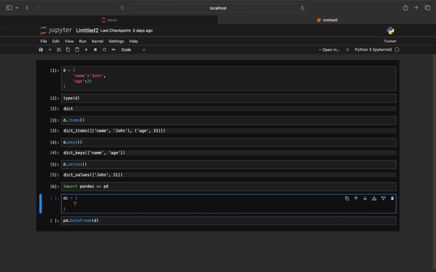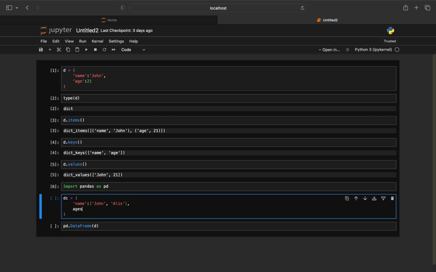I have names in a list, like John, Alice. Two names, and two ages. Age will be in a list too, 21, 20. Then this dictionary is created.